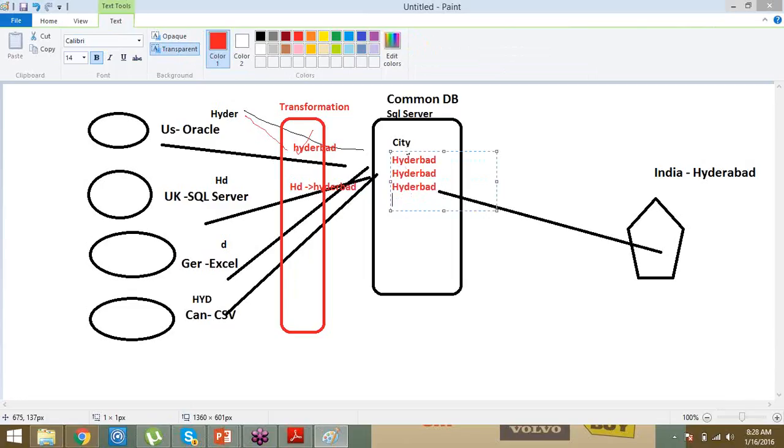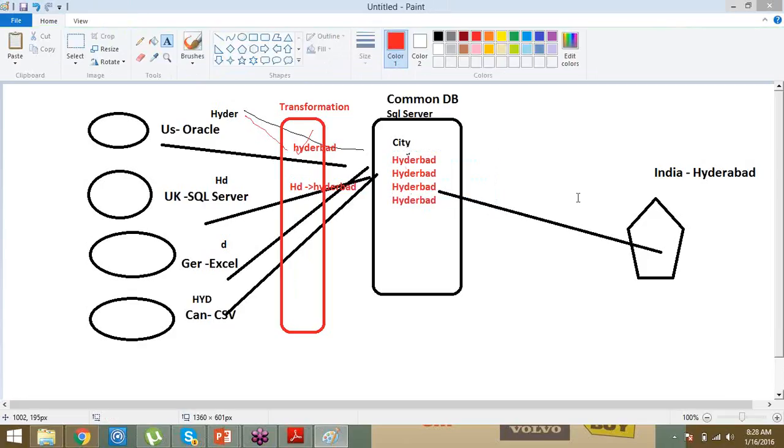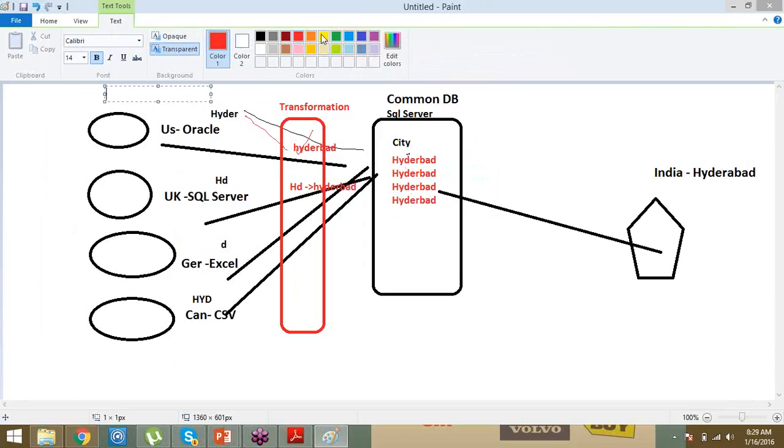Now, what is the plus point of this? Suppose an end user wants to write a query, select star from so and so, where sales in the city Hyderabad. Everywhere it is the same city, so you will get overall sales. In this way, the common database has solved your problem, and the transformation layer has changed the data as per business needs.